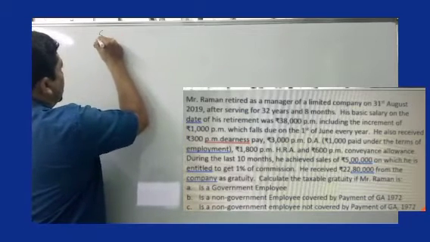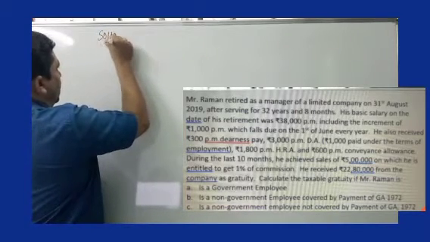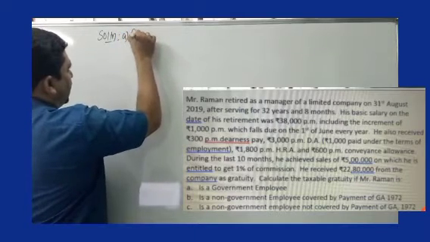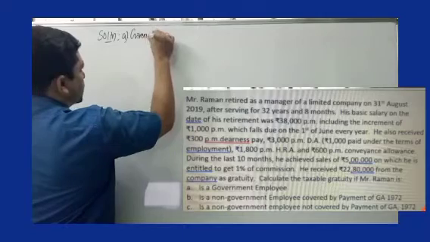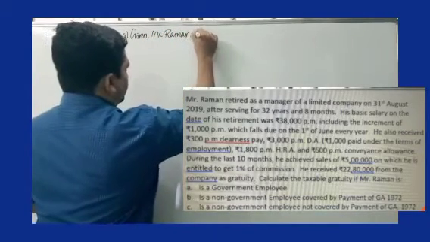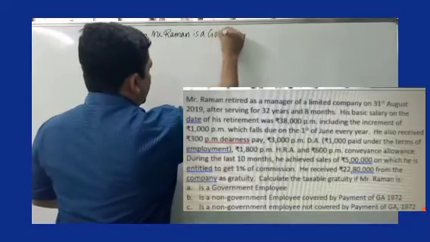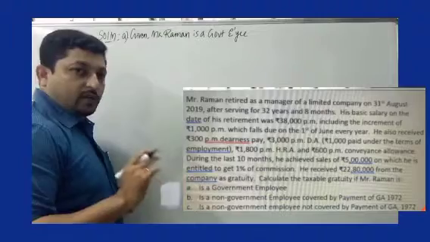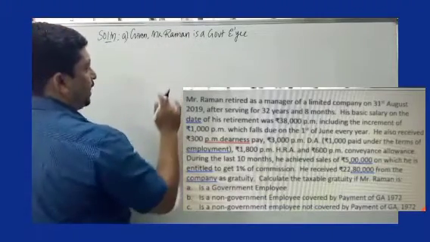Let's look at question number A. So, I write over here as A, given Mr. Raman is a government employee. This is question A. We are answering question A. Mr. Raman is a government employee.